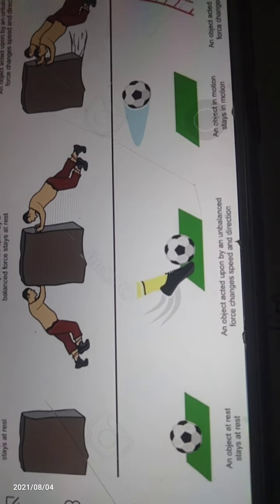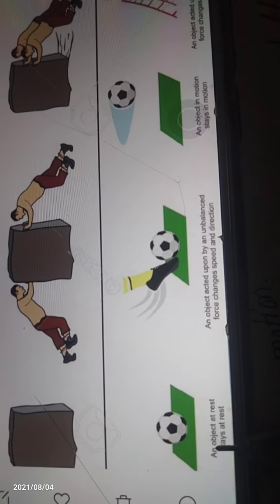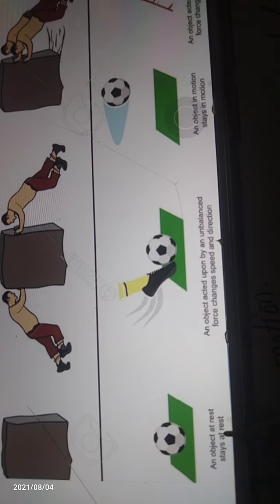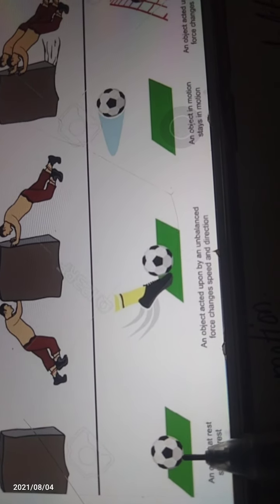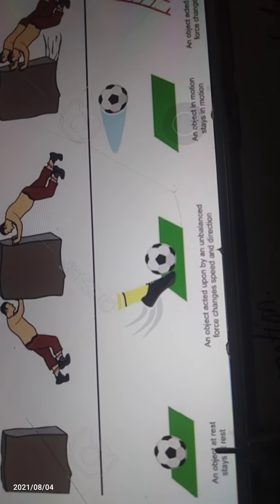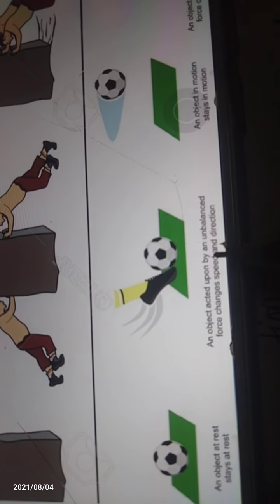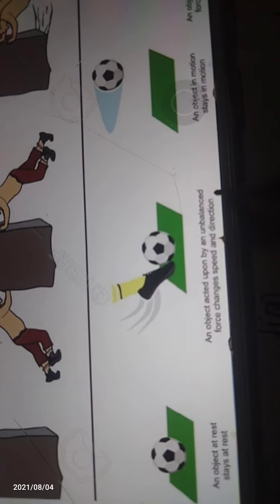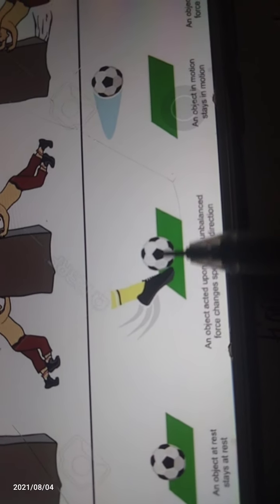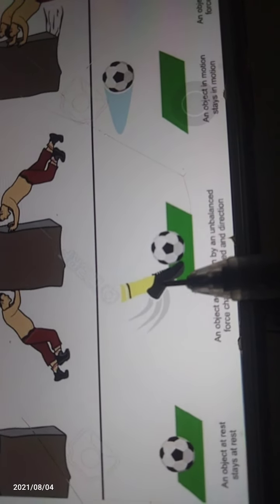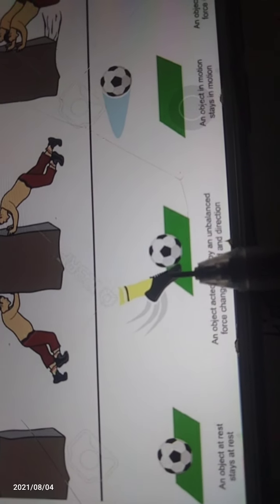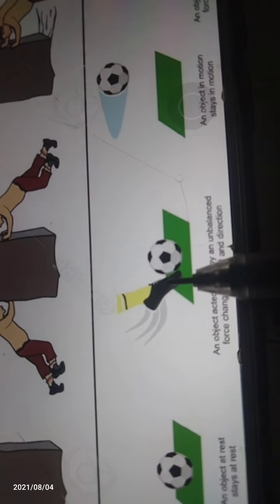Here, the object at rest stays at rest, which means the ball is in the rest state. The object acted upon by an unbalanced force changes speed and direction. What will happen to the ball here? The person applies an unbalanced force, meaning he applies the force on one side.